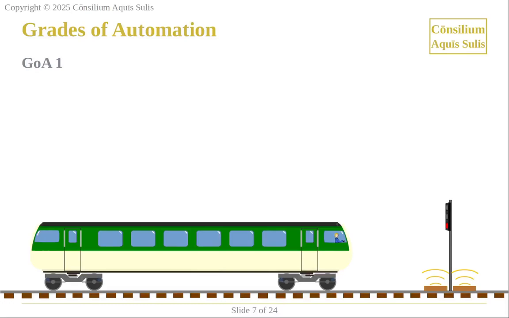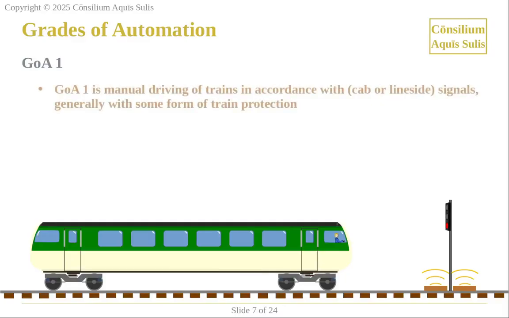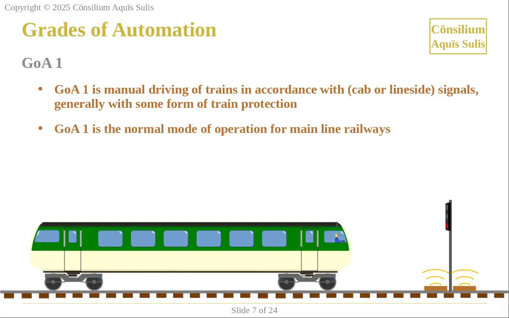In GOA 1, trains are driven by a driver in accordance with conventional signaling or cab signaling. Generally, this is accompanied by some form of train protection to mitigate the risk of driver error leading to a train traveling further or faster than authorized. GOA 1 is the normal mode of operation for mainline railways.